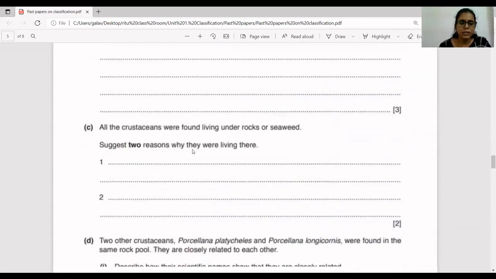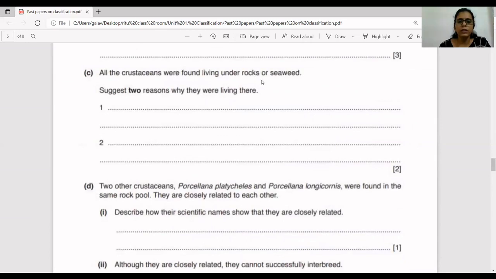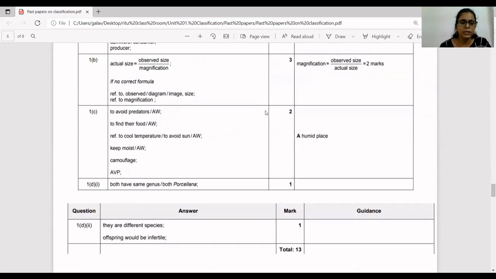The next, part C is, all the crustaceans were found living under rocks or seaweed. Okay, suggest 2 reasons why they were living there. Okay, so why were all these crustaceans living under rocks or under seaweed? So the answer is to avoid predators, obviously, because predators can come and easily catch them and consume them. So in order to avoid predators, they were living there. To find their food, to cool temperature, to avoid sun, keep moist, camouflage, or any other valid point. AVP means any valid point.